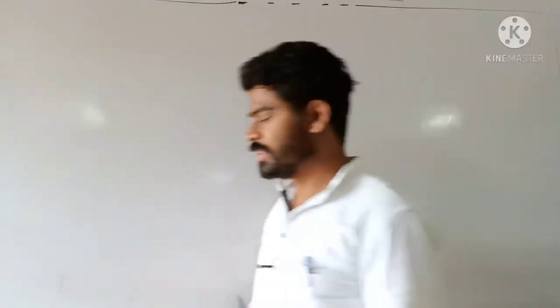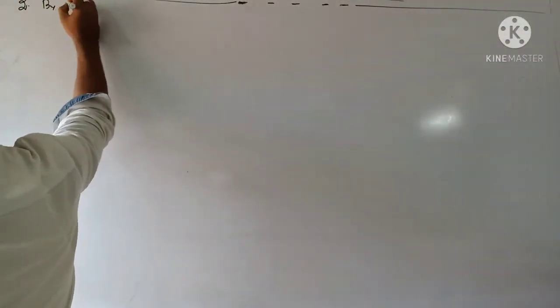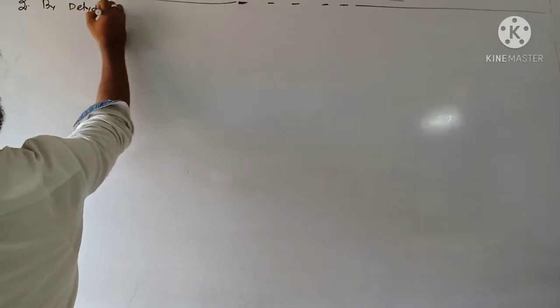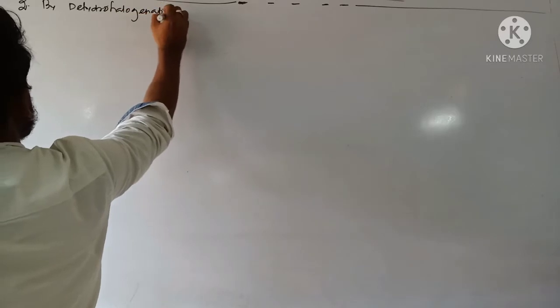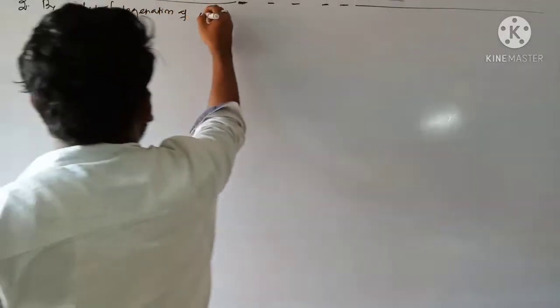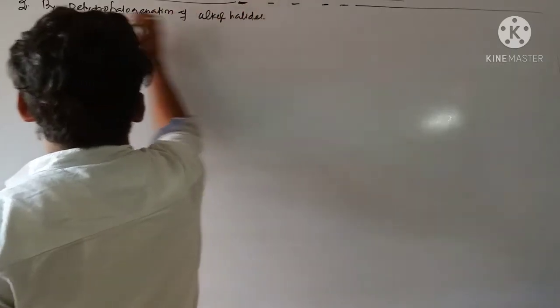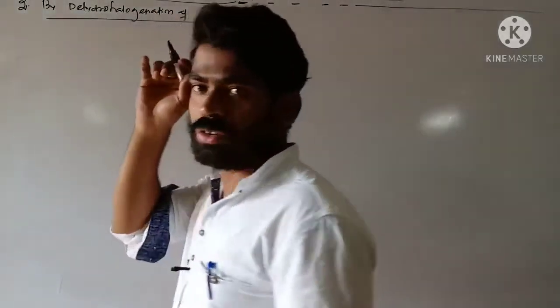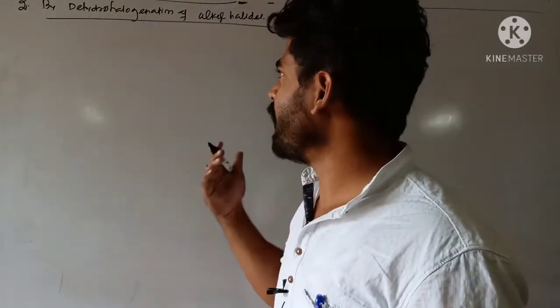Next method of preparation of alkene, that is the second one, that is by dehydrohalogenation of alkyl halides. Dehydrohalogenation means again this one is elimination, and loss of hydrogen and halogen from the alkyl halide.